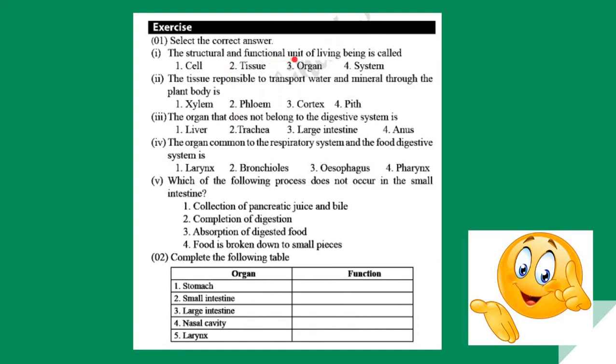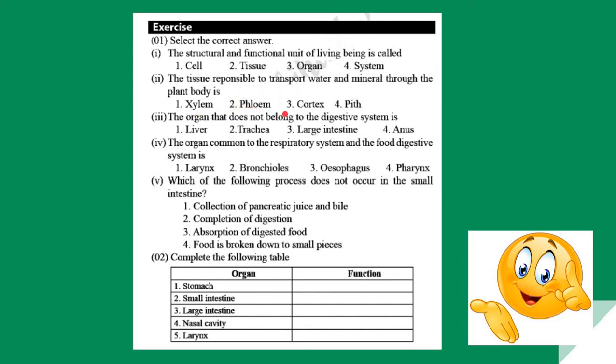The structural and functional unit of living beings is called a cell. The tissue responsible to transport water and minerals through a plant body is the xylem. Xylem transports water and minerals. Phloem transports food. Otherwise, you could simply say sucrose solution.